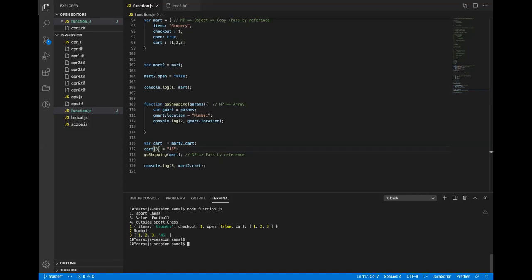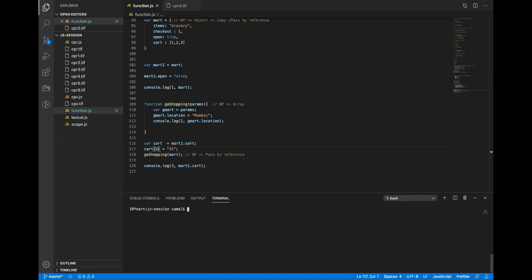Okay. All right. So this is pretty much what I wanted to cover. This was the extension of yesterday's session. Yesterday, basically, we copied one variable into another, one was a primitive and one was a non-primitive. Today we did the same, but instead I passed the variable to a function, and that function receives that variable. If it is a primitive type, it receives a copy. If it is a non-primitive type, it receives a reference.